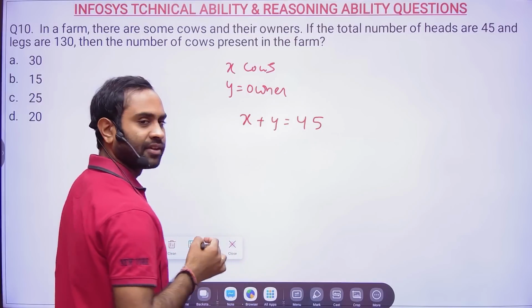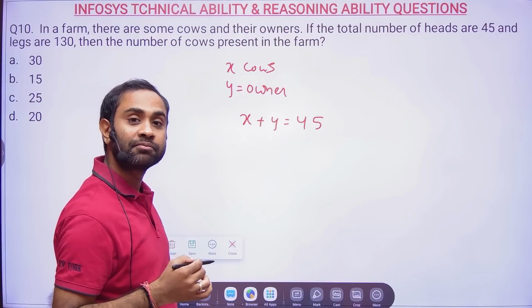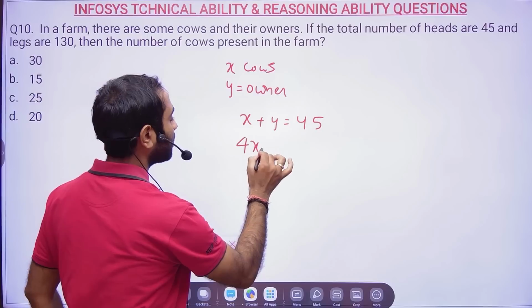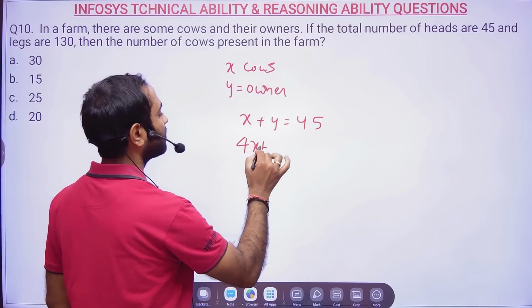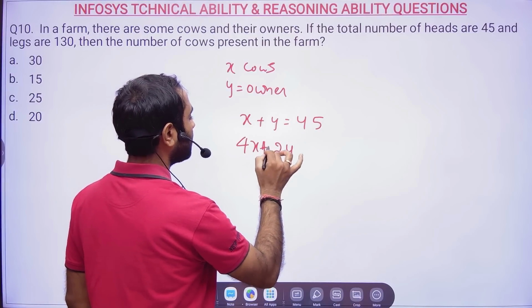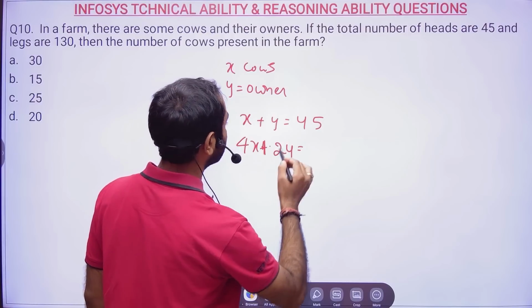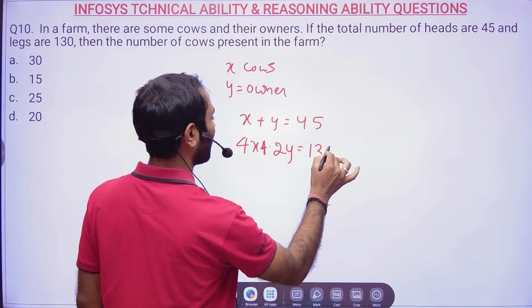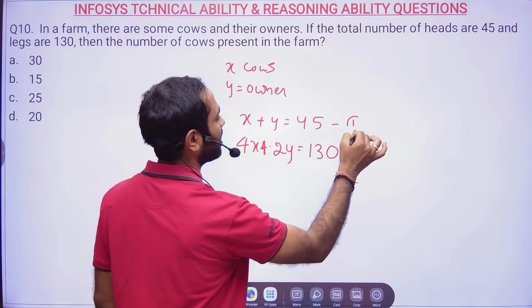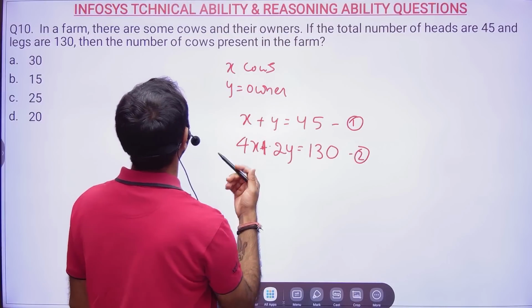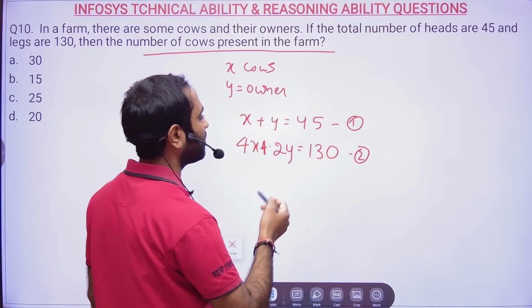And their legs, cow, how many legs will be there? 4. Owners, like us, how many legs will be there? Sir, 2. Sir, if you keep irritating like this, then we will use both our legs. Okay. Now 130, equation 1, equation 2. Now we have to simplify to get the value of X. They are asking, tell me the number of cows present.